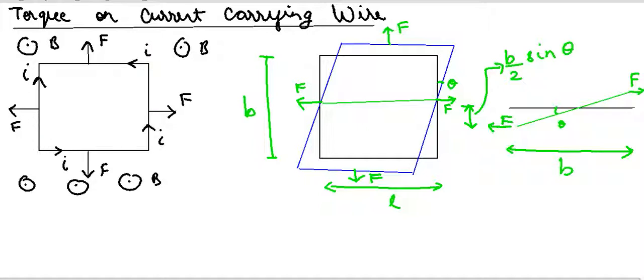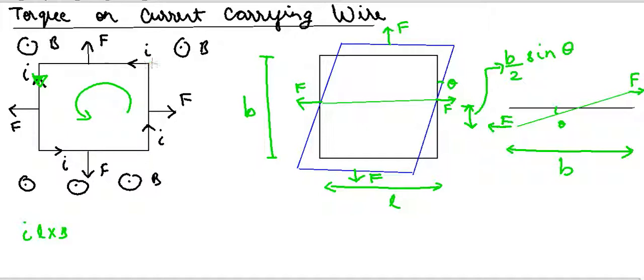This wire segment will experience a force equal to I L cross B. Suppose it is carrying a current in the counterclockwise direction.